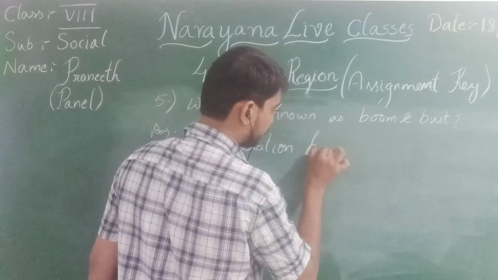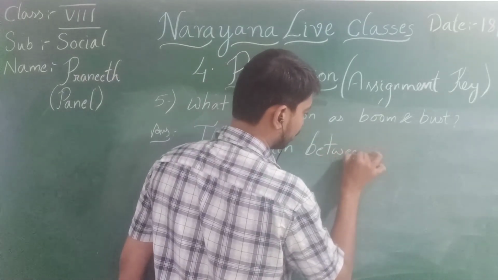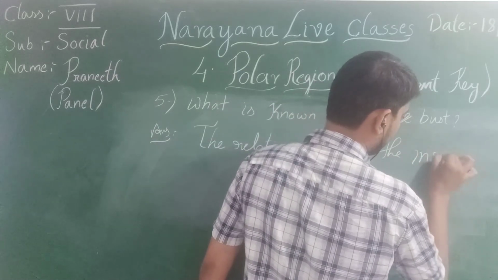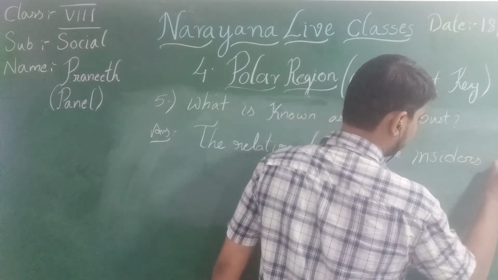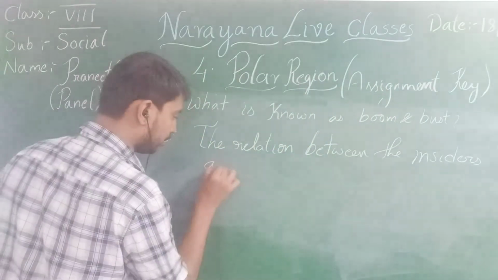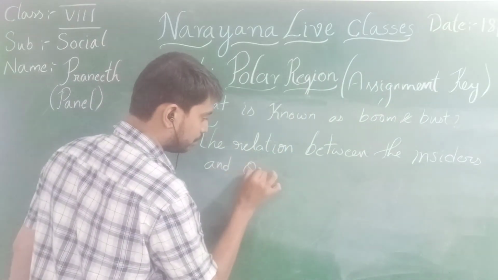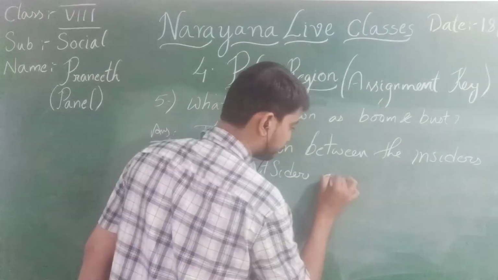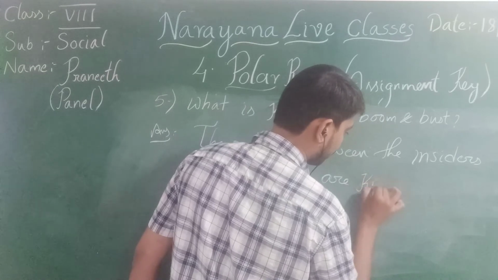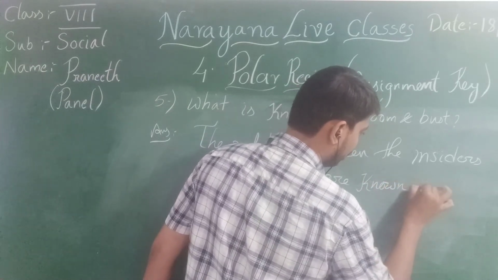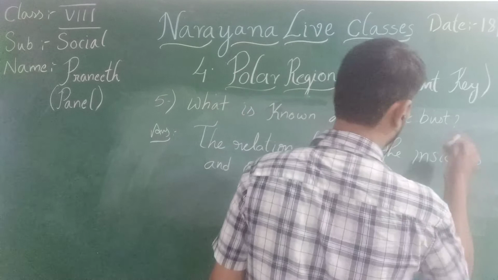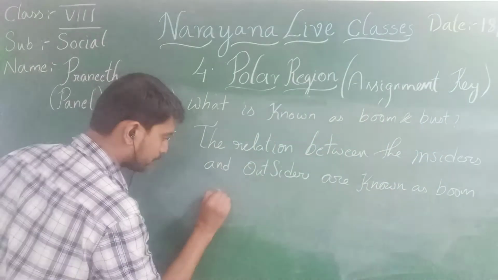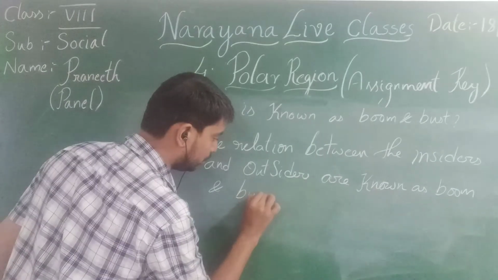The relation between the insiders and outsiders is known as boom and bust.